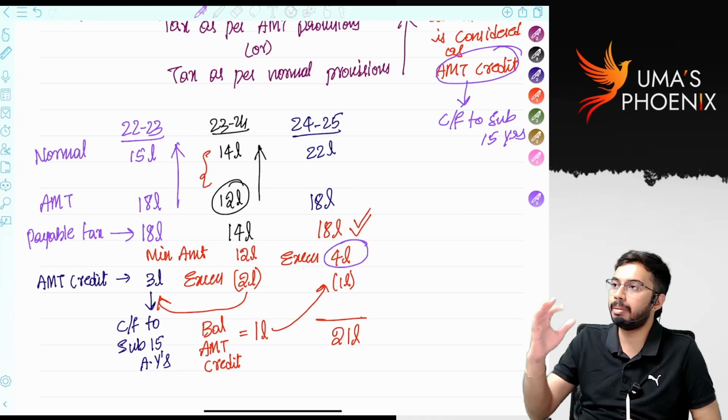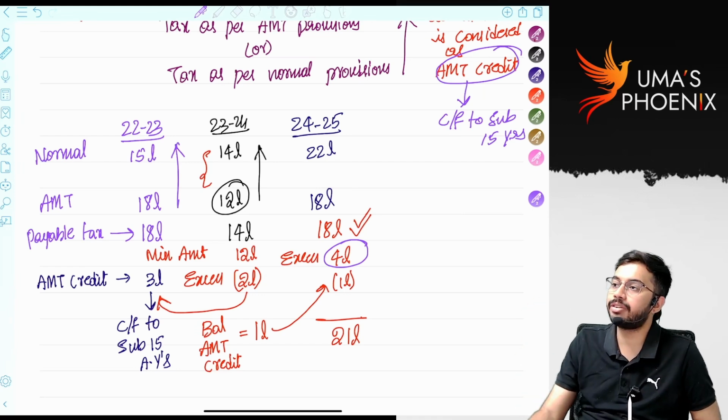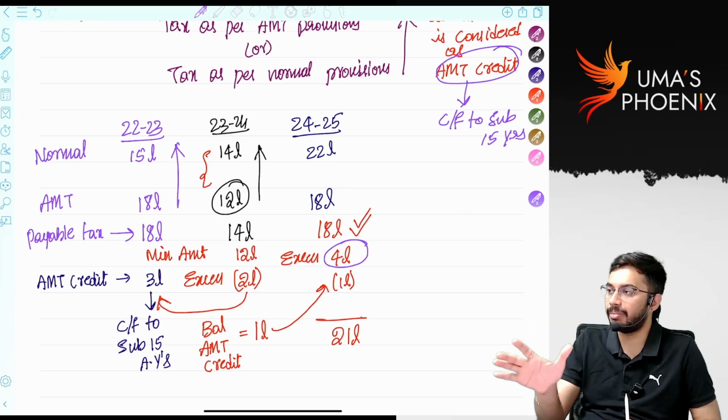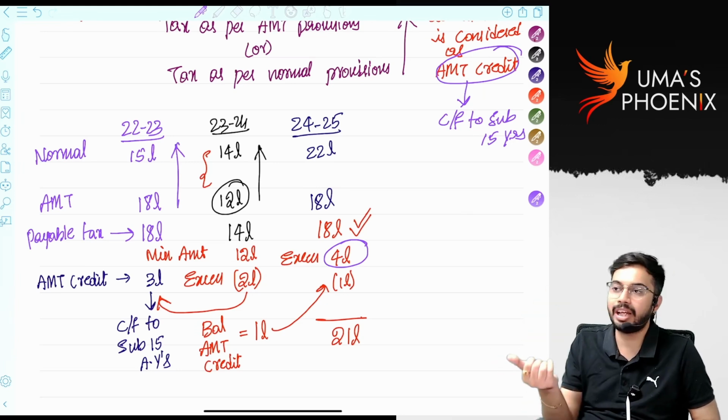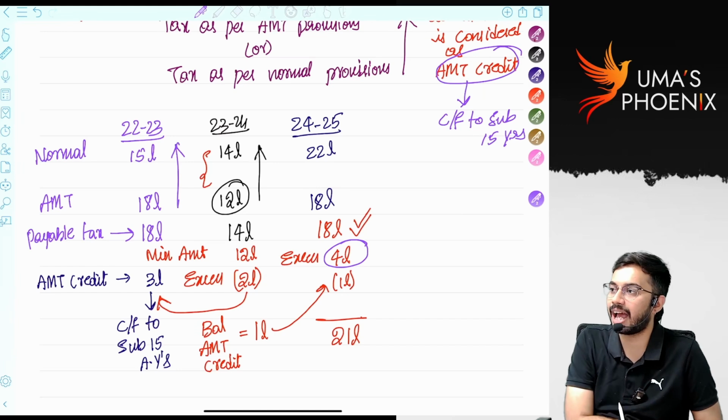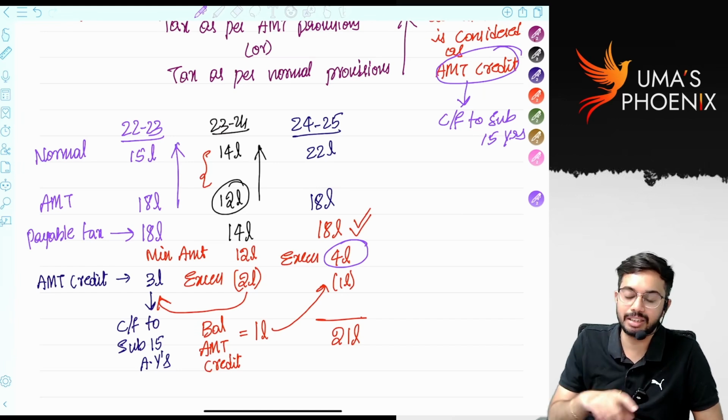So every year minimum AMT is required to be paid. If actual tax is more than AMT, then excess actual tax you can set off against AMT credit to the extent it is available. Okay, after setting off, still if there is balance, again it gets taxed. Are you able to understand? This is the provision.